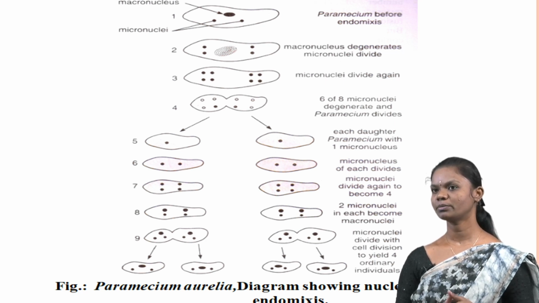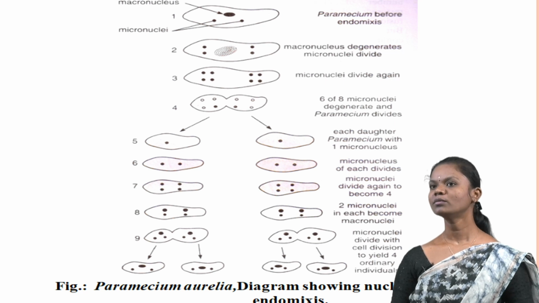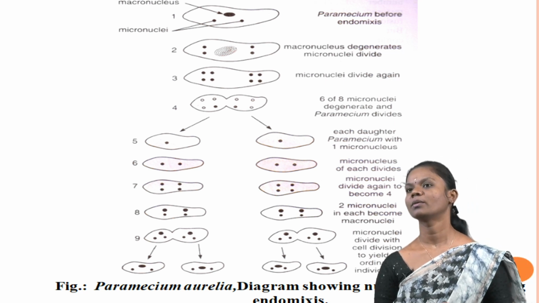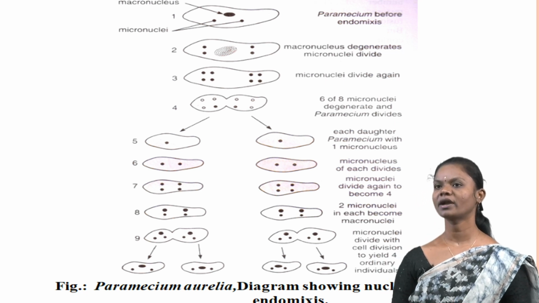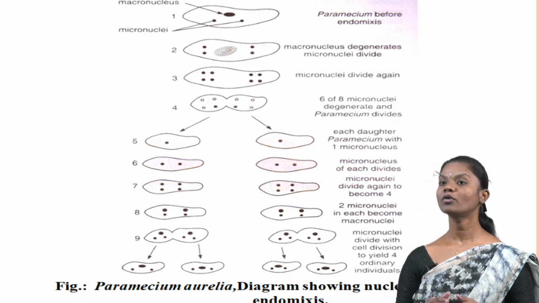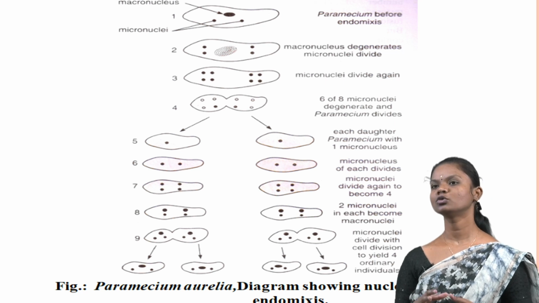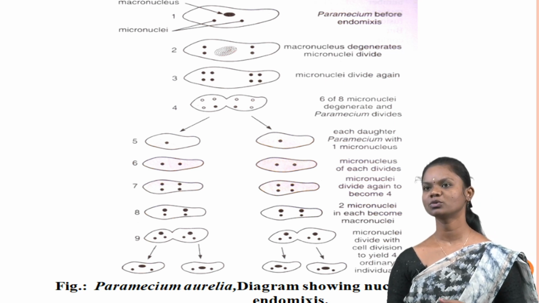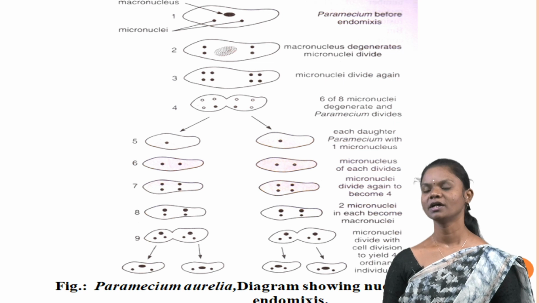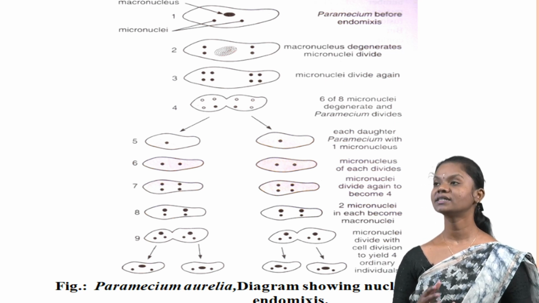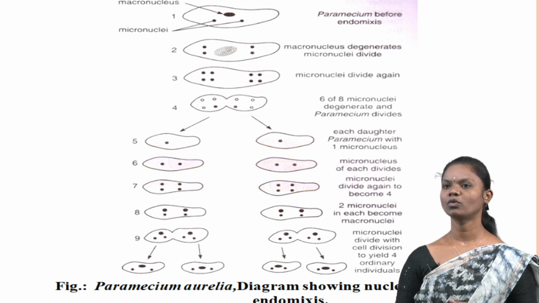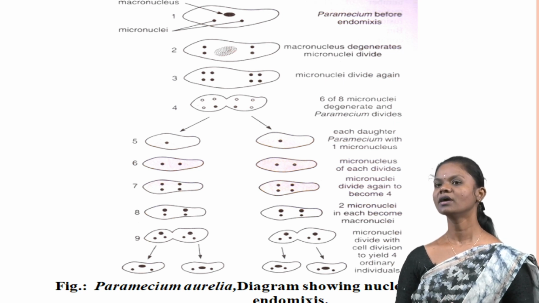Each daughter Paramecium has 1 micronucleus. The micronucleus of each divides again to become 4. The two micronuclei in each become macronuclei. The remaining micronucleus divides with the cell division to yield four ordinary individuals.